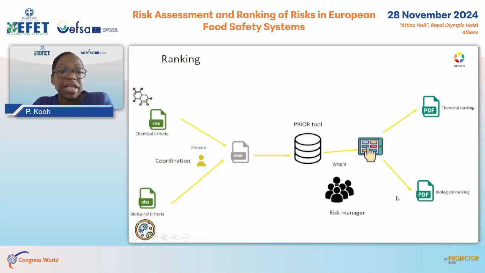After filling the health criteria, the next step is to aggregate these criteria and obtain a final ranking of hazard and food. For now, we have separate rankings for chemical and biological hazards.